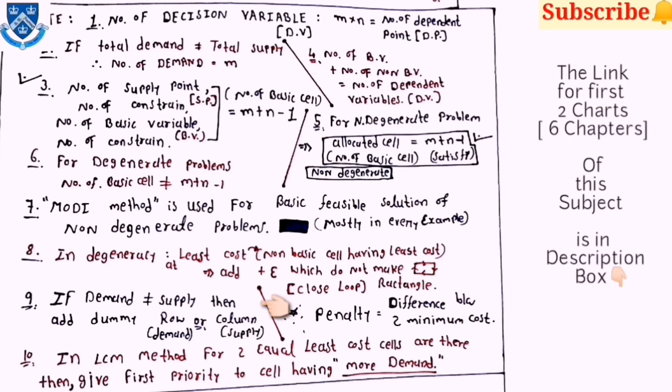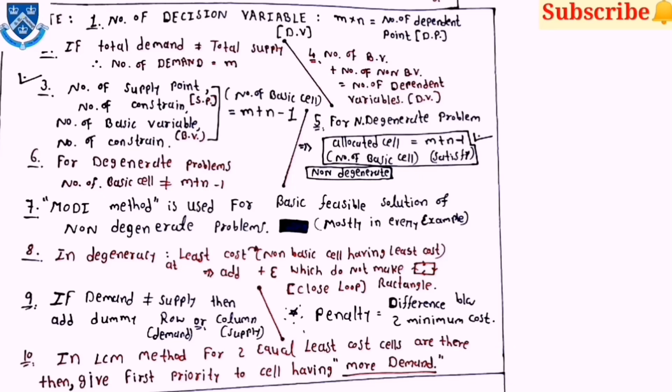Then, if demand is not equal to supply, then add a dummy row or a dummy column, and penalty is equal to the difference between the two minimum costs. Then the last note is for the least cost method: for two equal least cost cells, you have to give priority to the cell having the more demand.